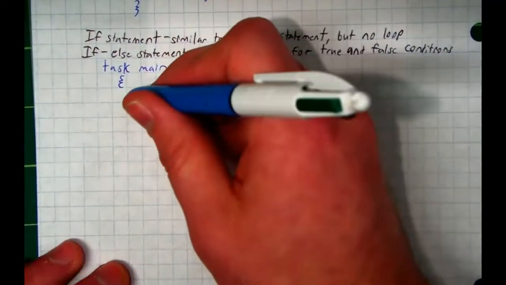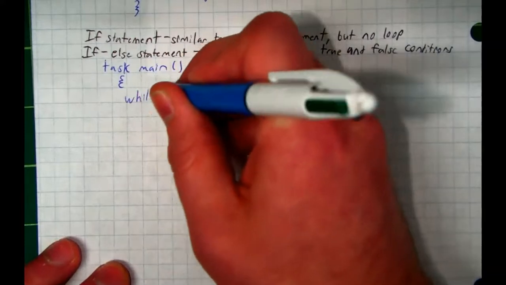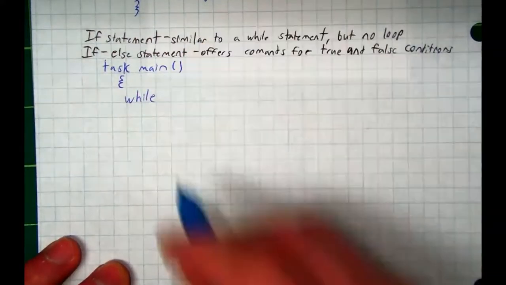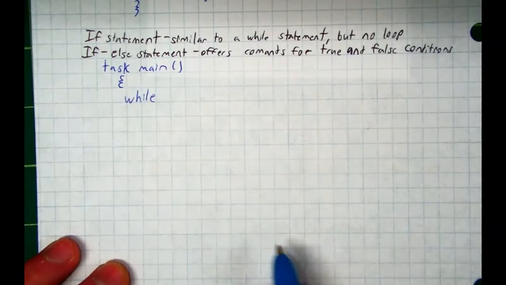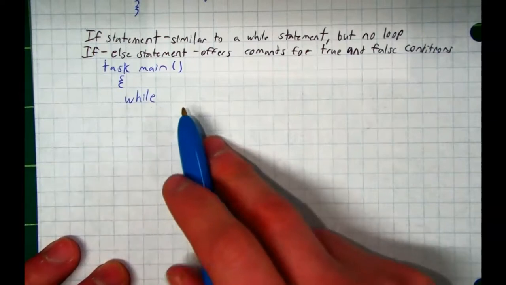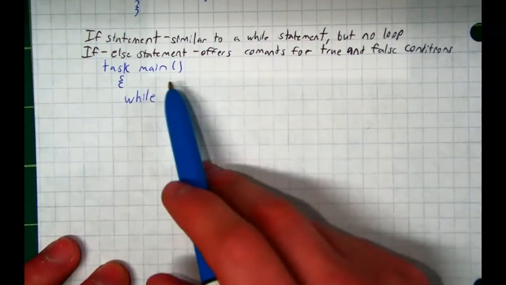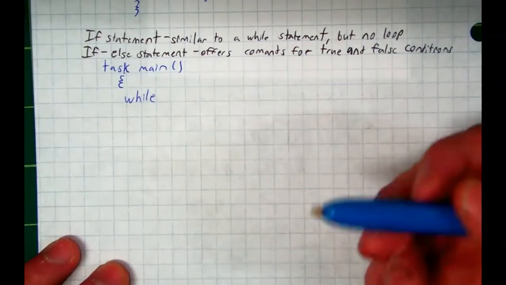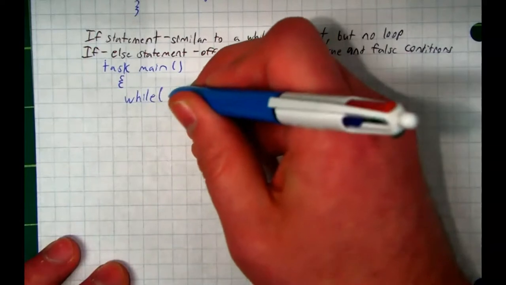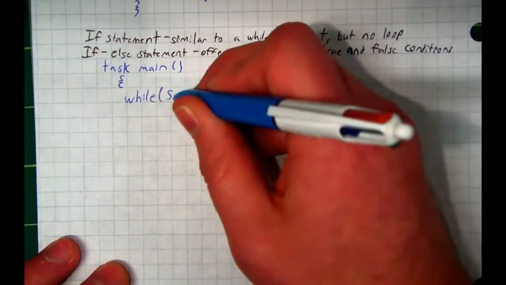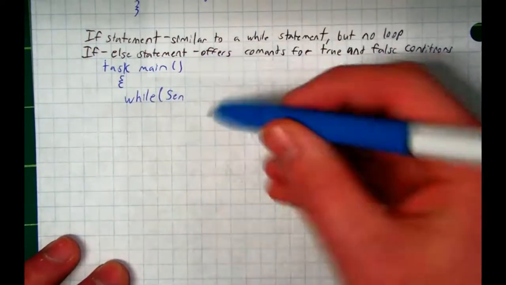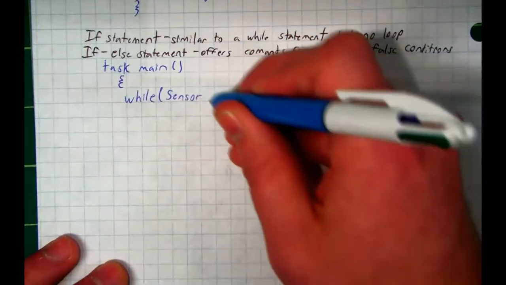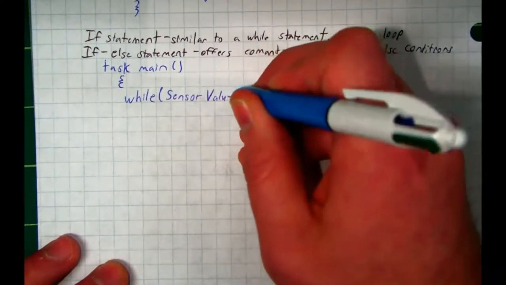And let's start with a while statement. Let's say while your bump switch is not pushed. While your bump switch is not pushed. Do you guys recall what to write if I want to say the sensor is valuing something? Yeah, we start with parentheses, we say SensorValue. And SensorValue is one of the few times we start with an uppercase on the first word. Don't ask me why, I just know it is.